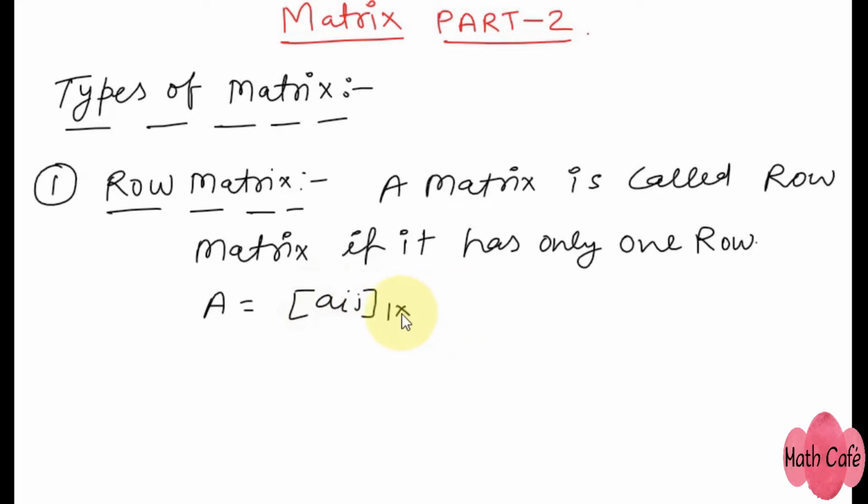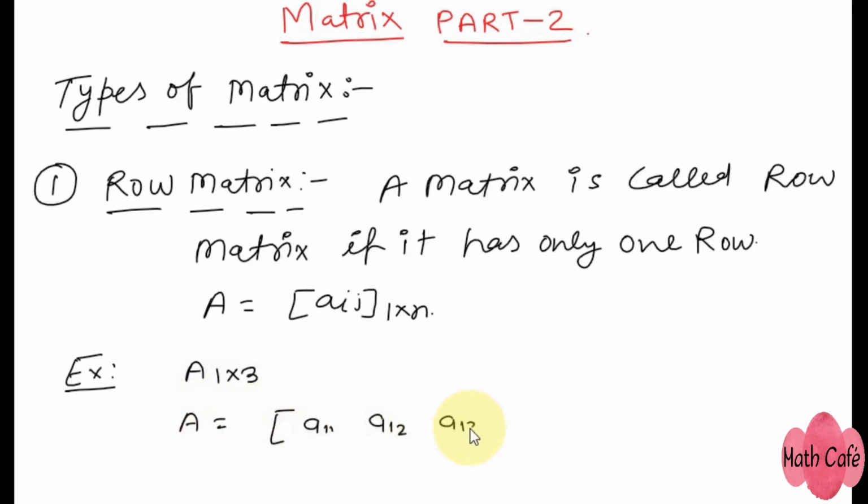So I can write the order of this matrix as 1 cross n. For example, if I take a matrix A which is of order, let's say, 1 cross 3, then the matrix can be expressed as A11, A12, A13, right? So this one is the row matrix. Hope you understand this.